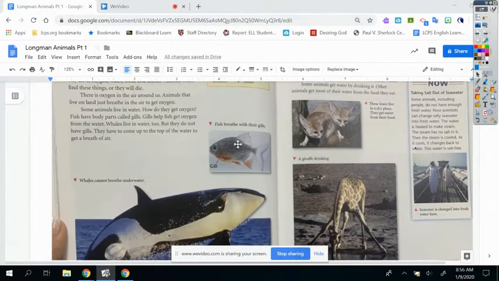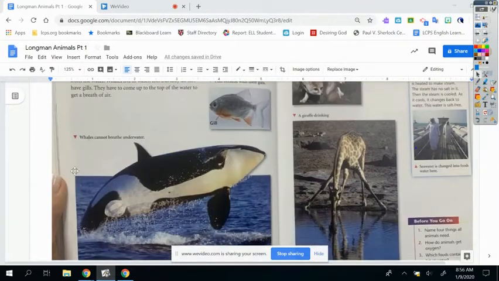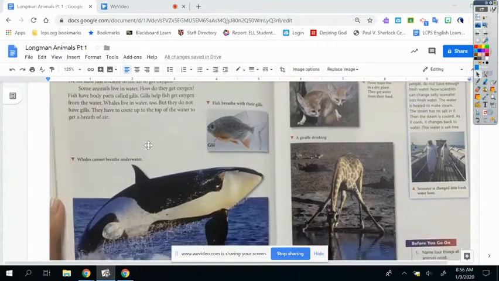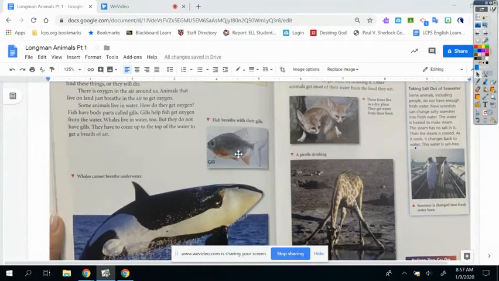So here's a fish with gills, and this is a whale. A whale can't breathe underwater because they don't have gills, okay? Whales are animals called mammals. Mammals and fish are very different.